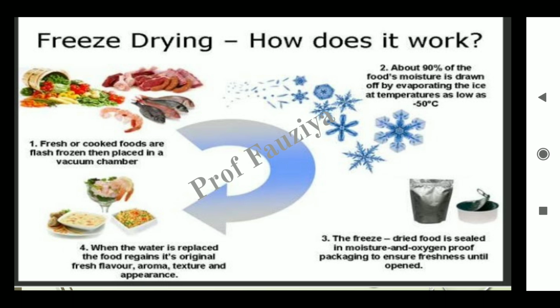So here the process is highlighted, how the foods are preserved. First, fresh or cooked foods are flash frozen, then placed in a vacuum chamber. Second, about 90% of the food's moisture is drawn off by evaporating the ice at temperatures as low as minus 50 degrees C. Third, the freeze-dried food is sealed in moisture and oxygen-proof packaging to ensure freshness until opened. Last, when the water is replaced, the food regains its original fresh flavor, aroma, texture and appearance.